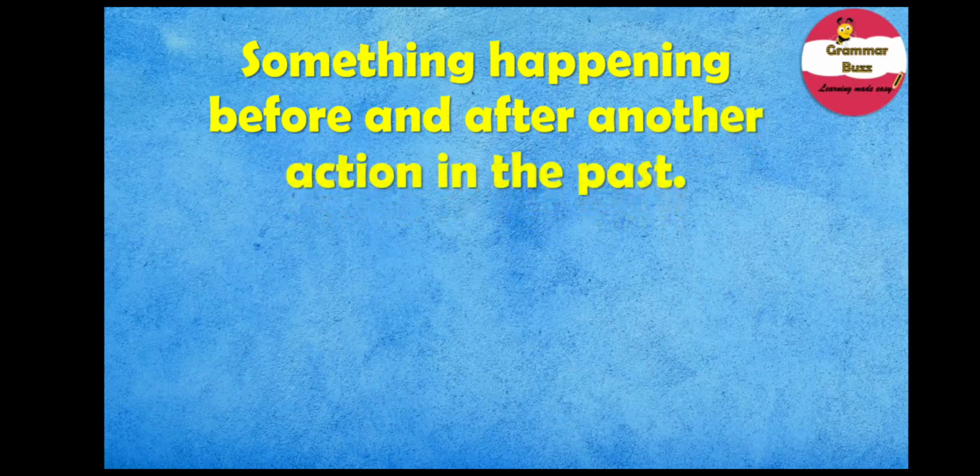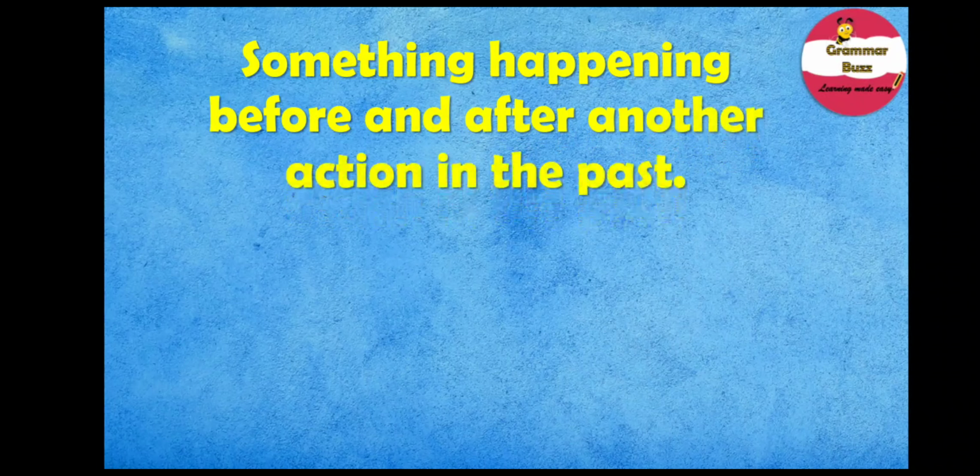Well, you see, past continuous tense can also be used to describe something that was happening continuously in the past when another action interrupted it. It can be used when describing an unfinished action that was interrupted by another action. The action in the past started before the other action and continued after for a short period of time.